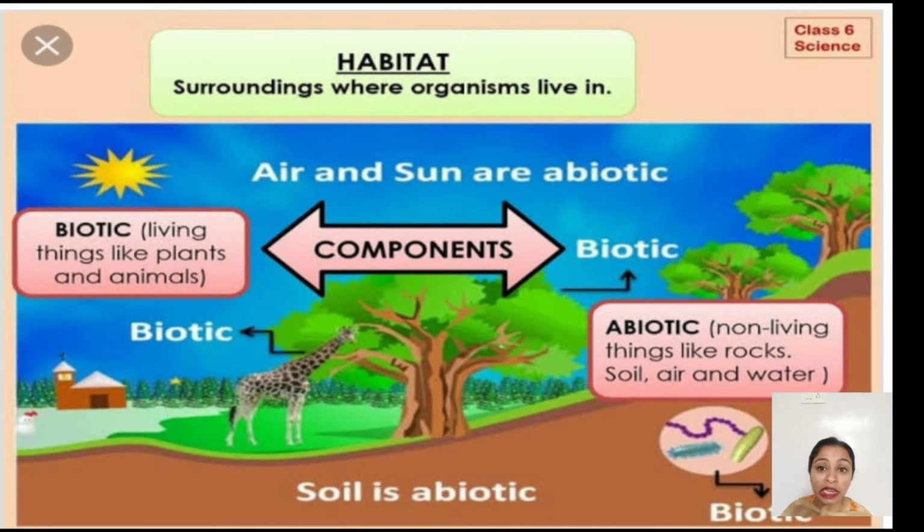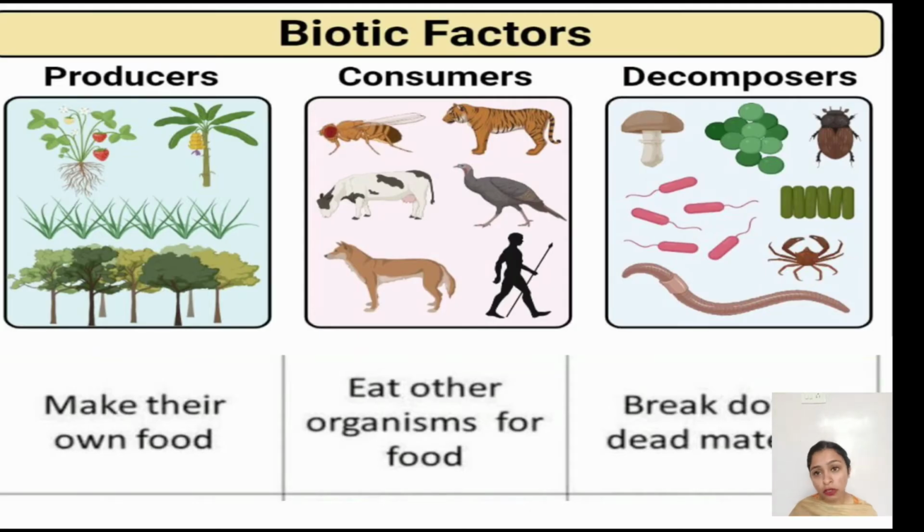So what do you think, can living things live without non-living things? Like, can we human beings live without air, water, soil? No, this is not possible. So both the components, your biotic as well as the abiotic component of the habitat, are important. So let's discuss the biotic factors.